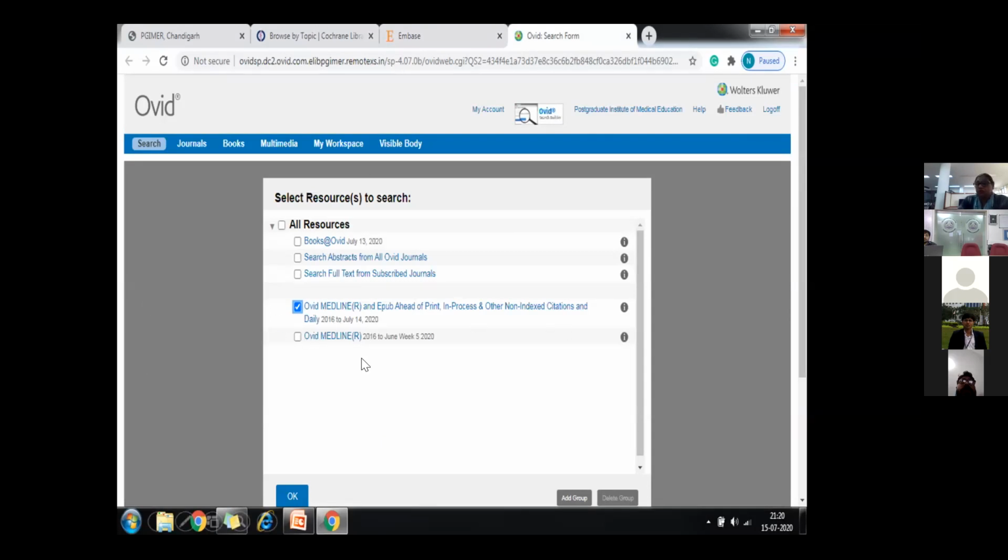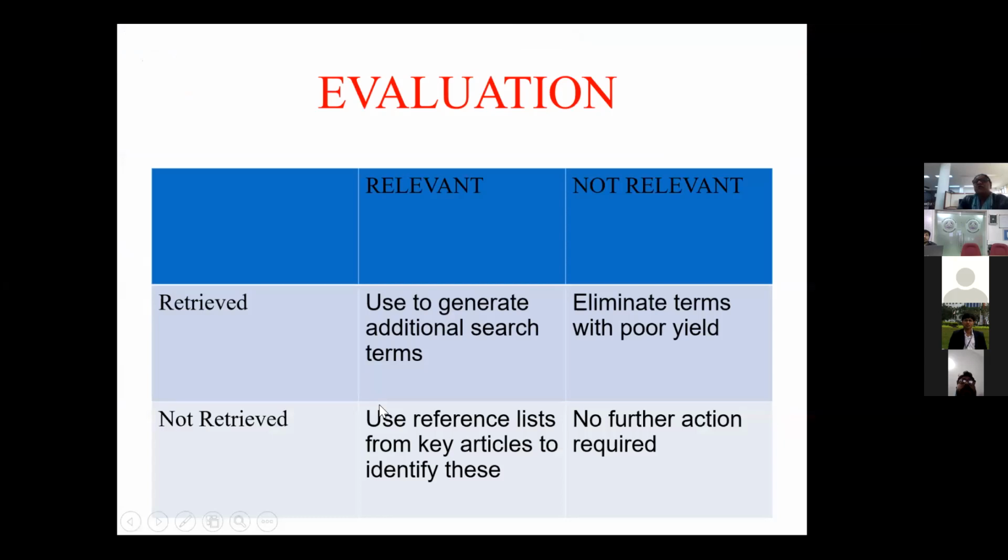So finally, after conducting your searches in various databases, you come to evaluation. How will you evaluate whether it is relevant retrieval or not relevant retrieval, whether you will eliminate terms with poor yield, eliminate and revise them, make use of alternative terminology or synonymous words that you have left out?